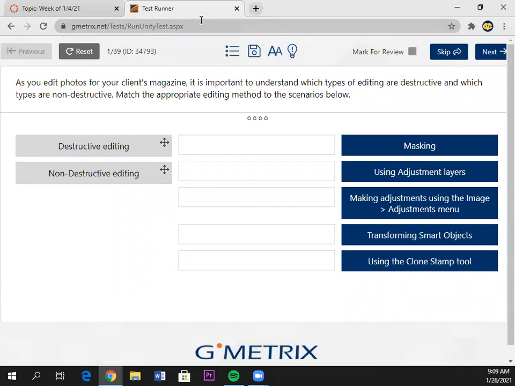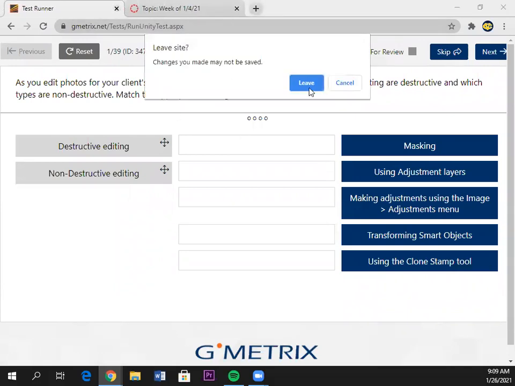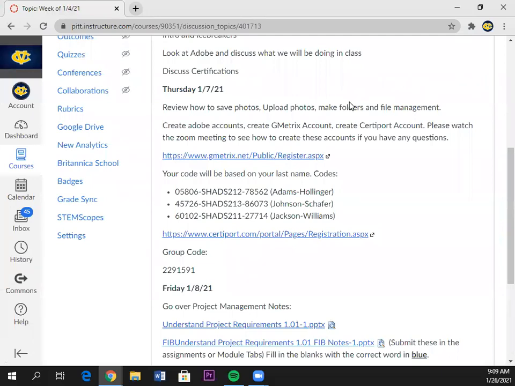I don't know why last semester it wasn't working at all, but that's why I'm devoting an entire day to see if we can get on Geometrics. So, without any further ado, go ahead and get to a desktop, log in, and make sure you've at least created your Adobe accounts, created Geometrics accounts, and we'll move forward from there. And after we get this done, I'm going to give you the rest of the day to get in any work you have not done. So there will be no excuses.